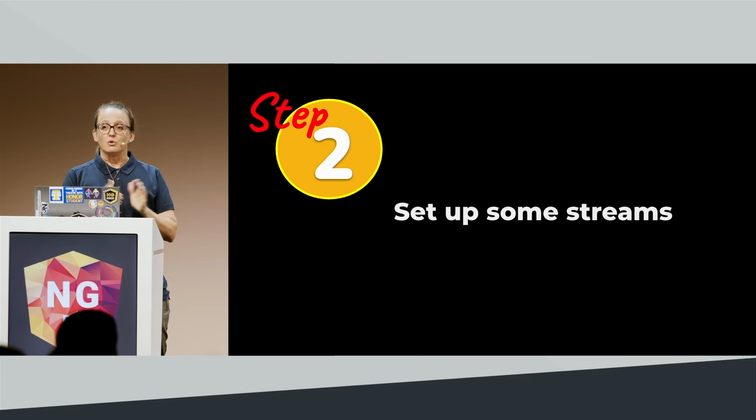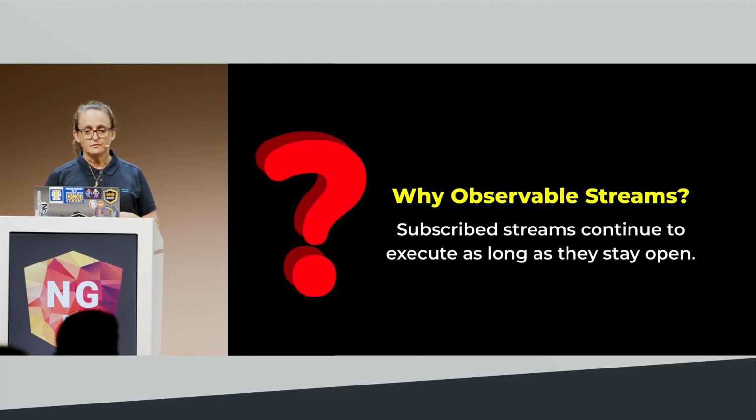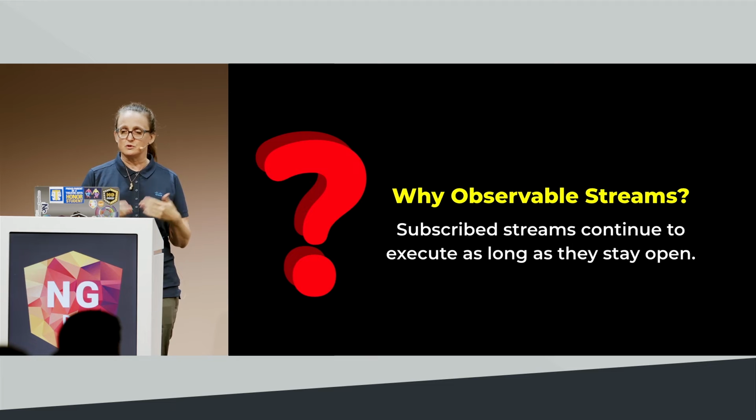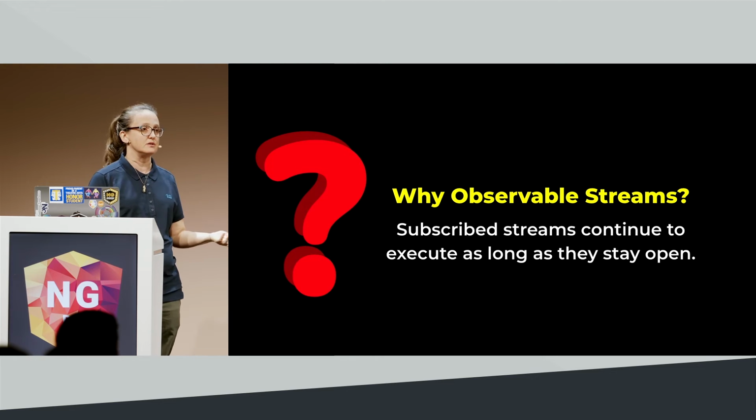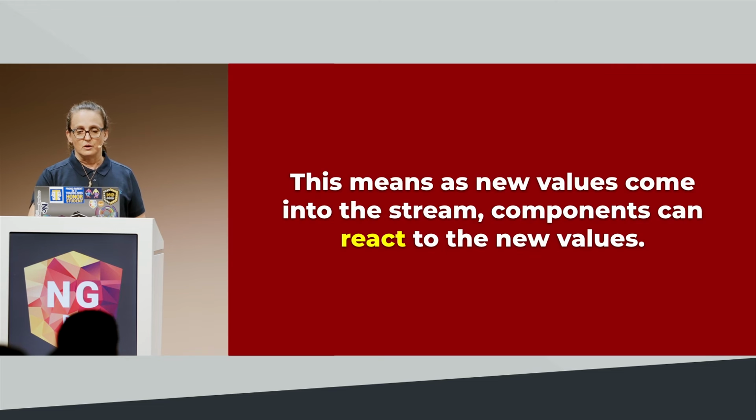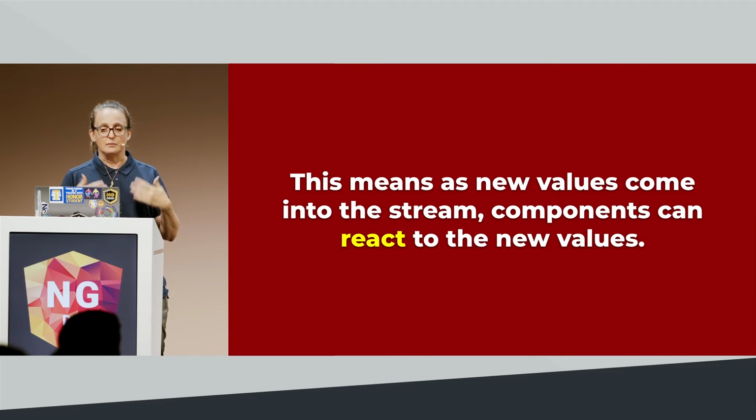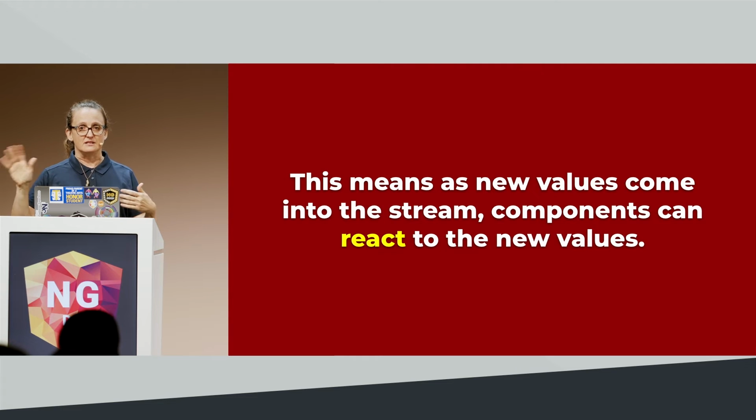So step one, we're going to set up some streams. We'll use observable streams. Why observable streams? Well, subscribed streams continue to execute as long as they stay open. That means that as new values come into the stream, components can just react to those new values. That's what we want, right? We don't want to have to decide what happens if we click a filter. We want it to already just be happening for us.